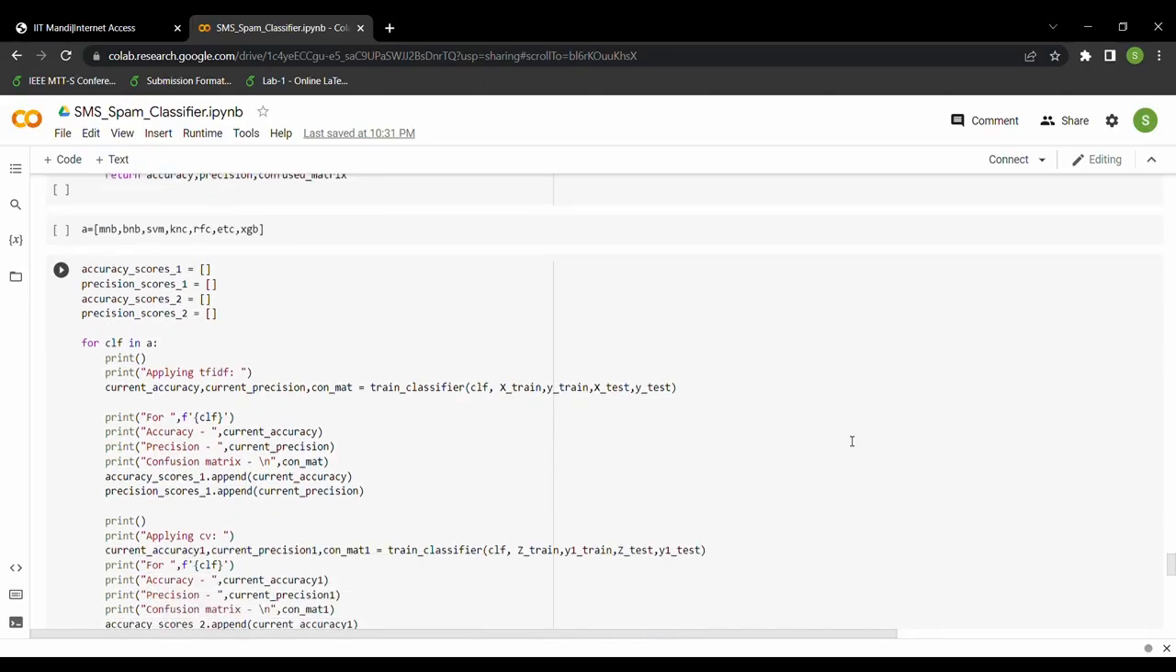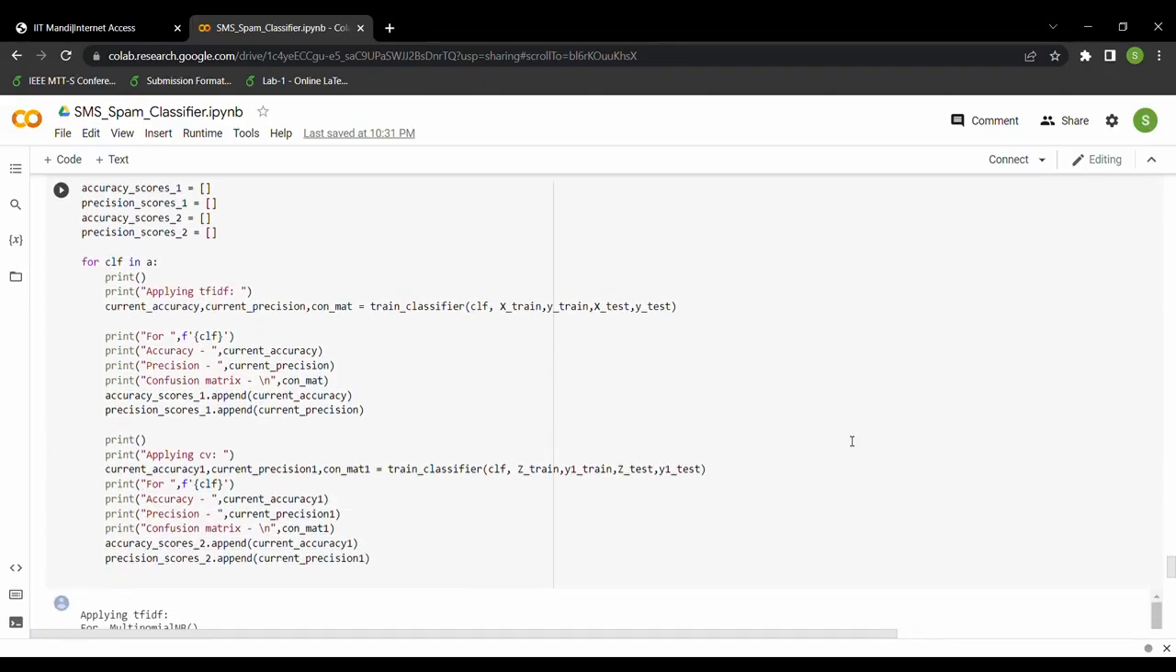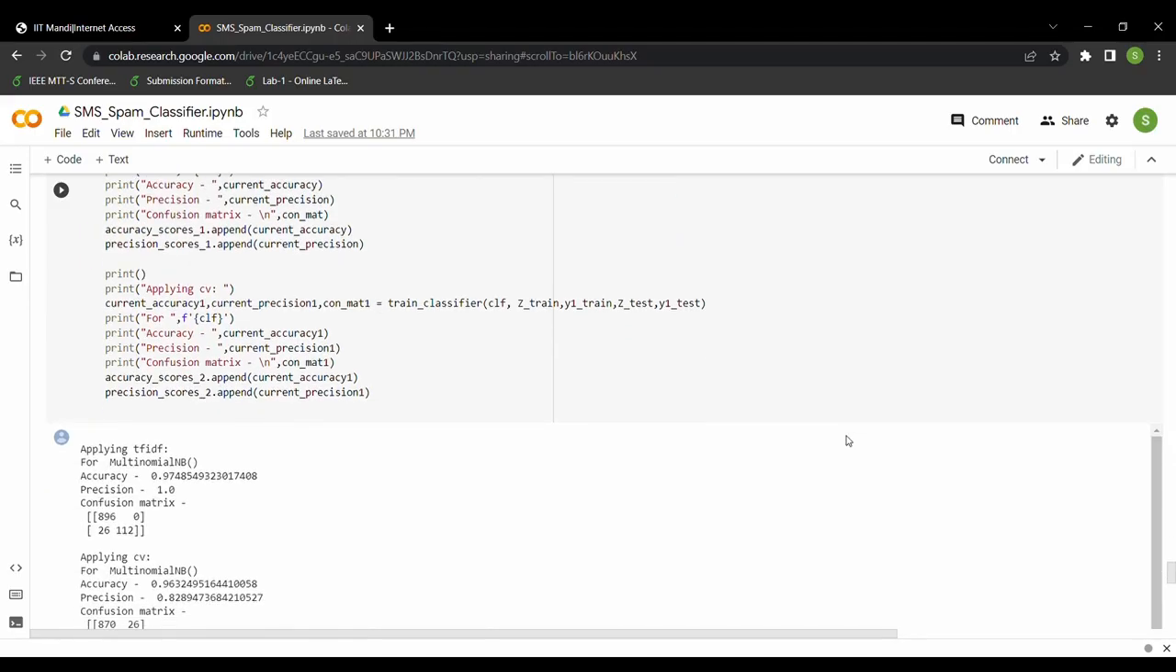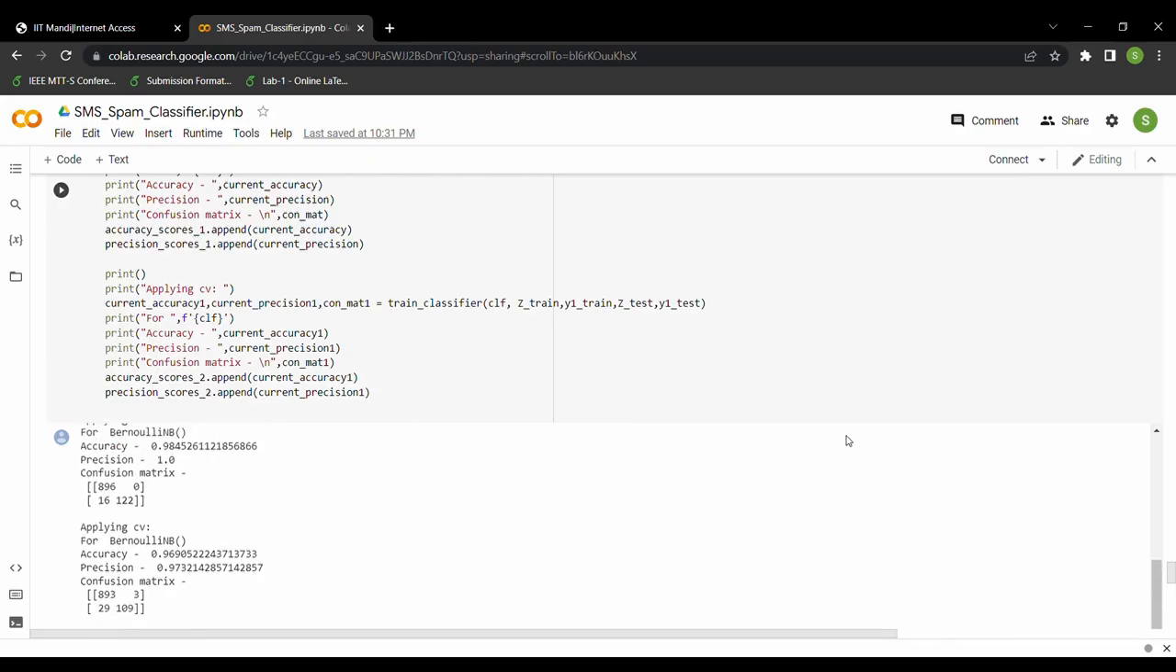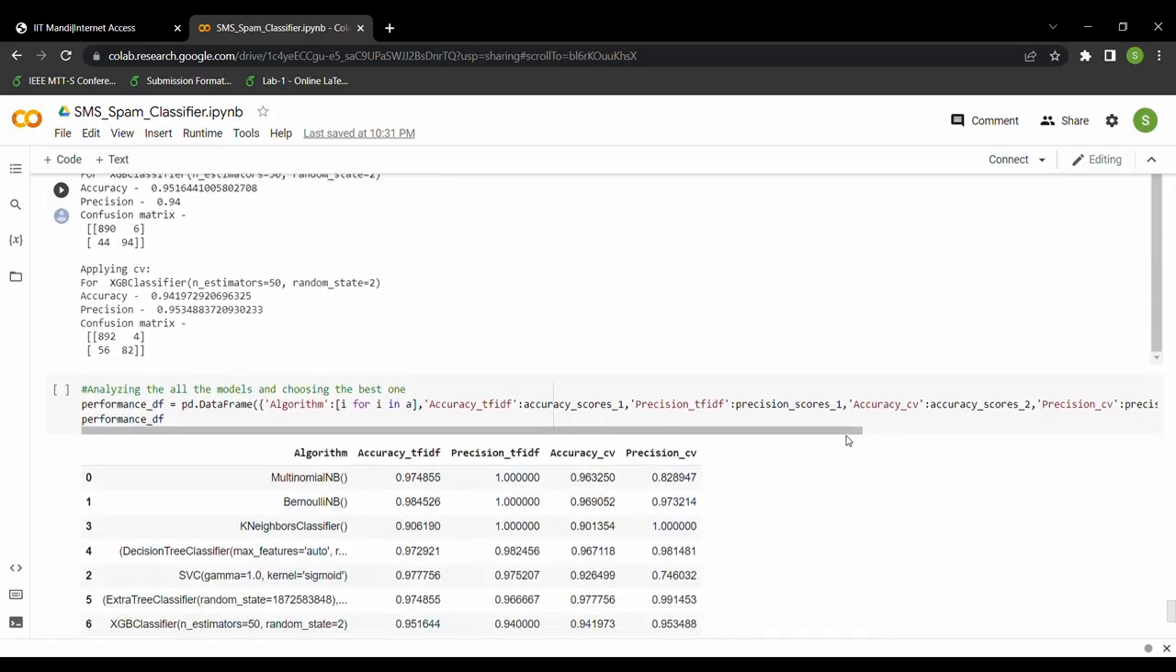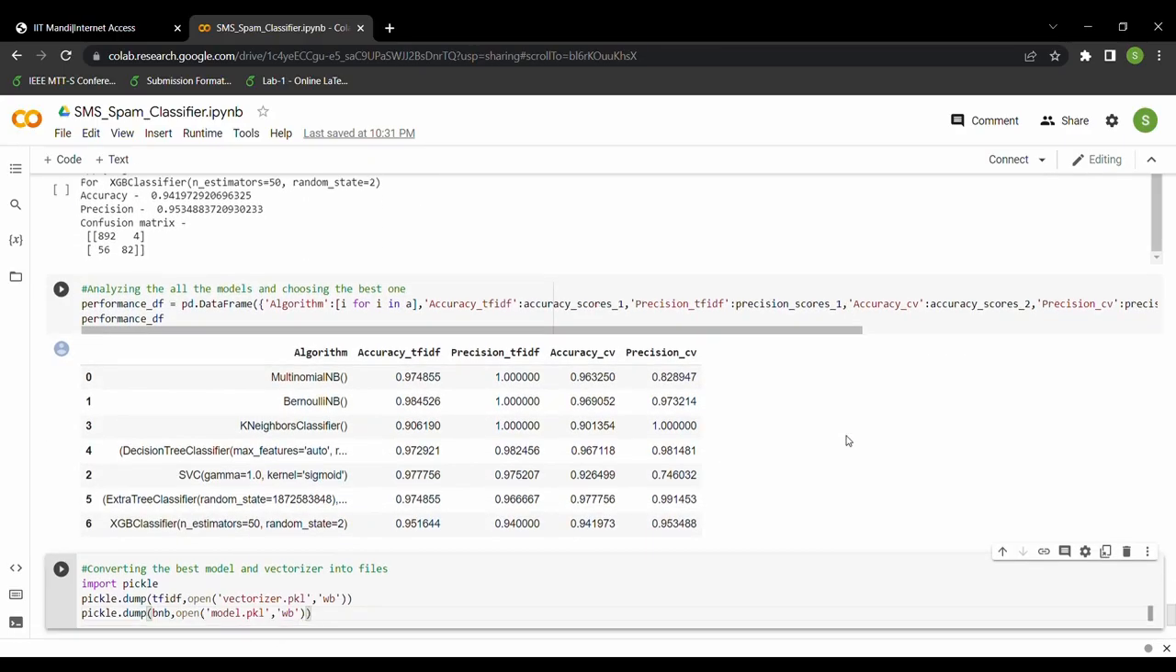Then, given below, we check the accuracy and the precision for each and every classifier in TF-IDF format and in count vectorization format. We get the output given below, along with the confusion matrix, as we used the function above. We have also made a tabular form of the same thing. This makes it easy for us to understand which model has the best accuracy and precision, and in which type, TF-IDF format or CV format.